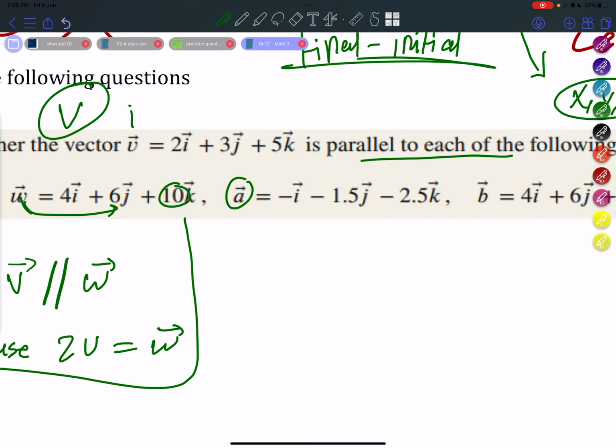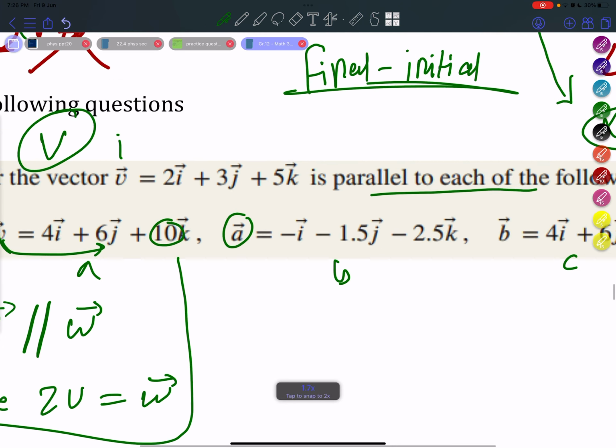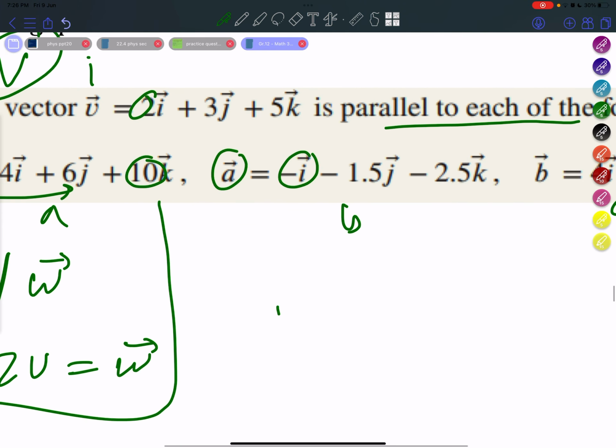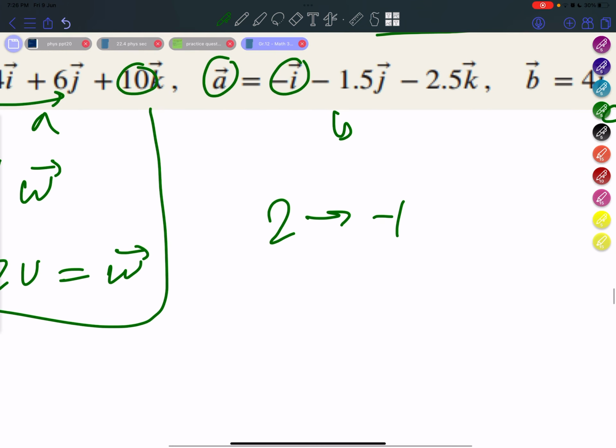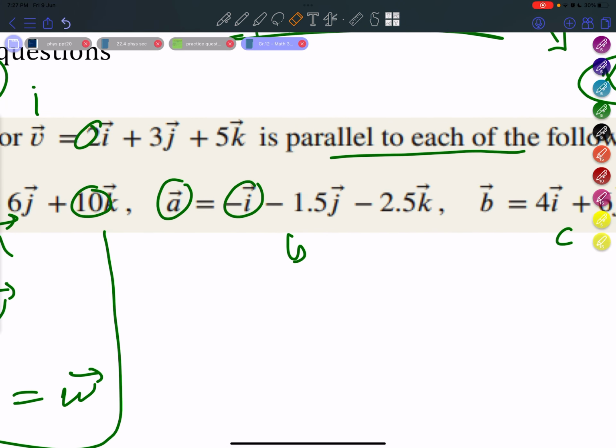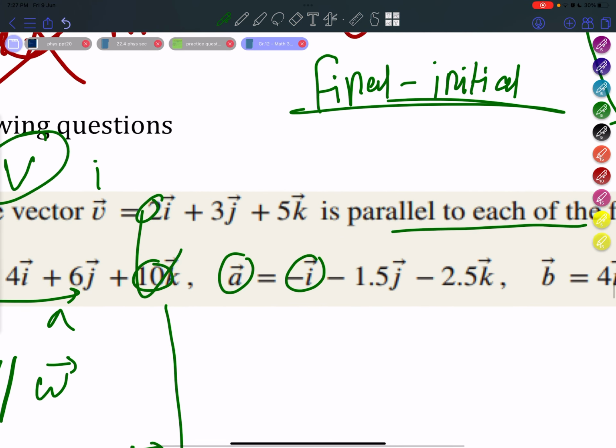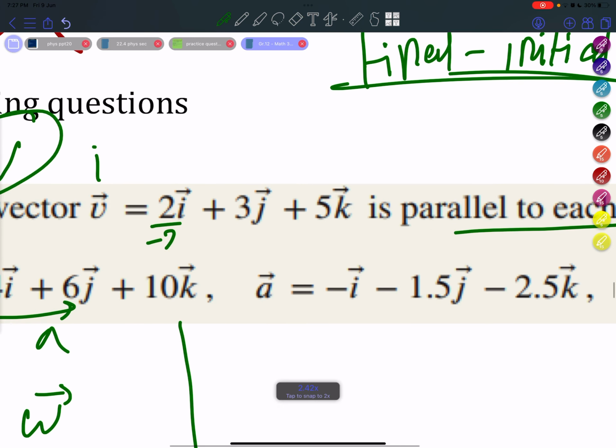With question number 1b. So this is a, this is b, and this is c. So question 1b, we see what happened between 2 and -1. The operation we did was we divided by -2, right? Okay, so let's see if this ratio is constant between all of the components. We divided 2 by -2, which gave -1, so that's true.